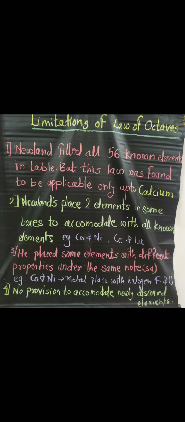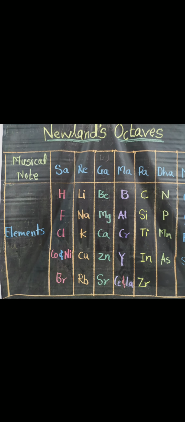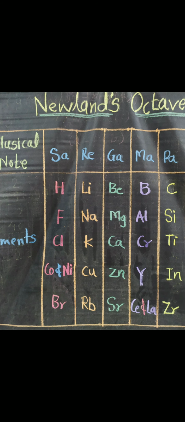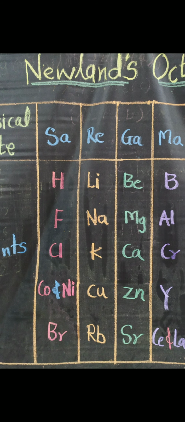What is that same note? See here, Co and Ni are metals, but they are placed with the halogens, that is fluorine and chlorine, under the same note, that is Sa.